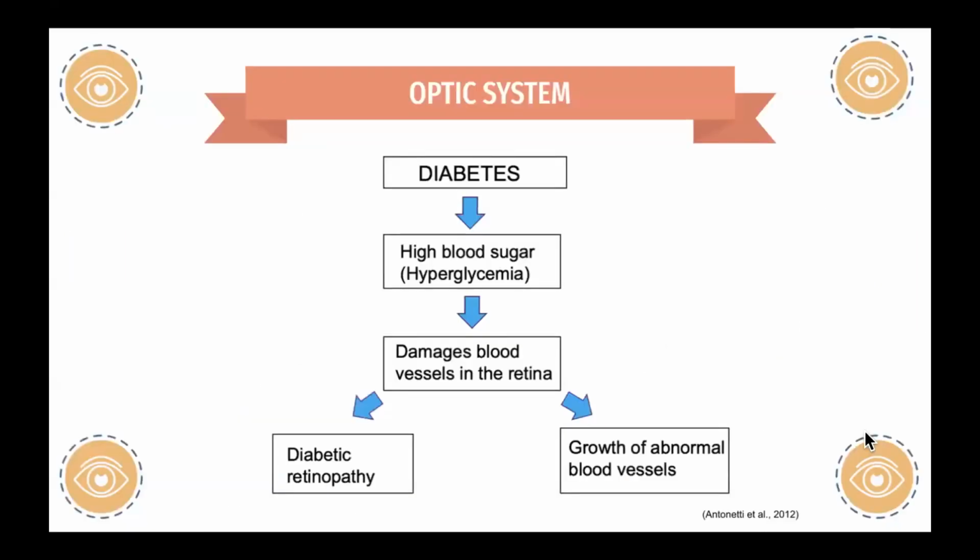Diabetes leads to high blood sugar, which damages the vessels in the retina, preventing blood from reaching the retina, hence vision impairment and blindness if left untreated. Blood finds alternative pathways through growth of abnormal blood vessels likely to rupture and lead to further visual impairment.